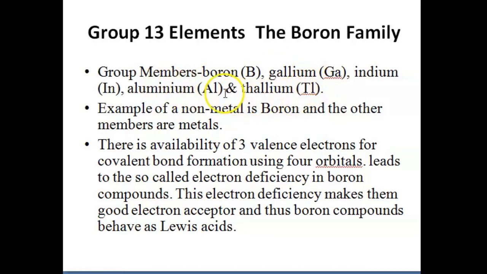Among all these elements, the example of a non-metal is boron, and all the other members of the boron family are considered to be metals. There are 3 valence electrons available for covalent bond formation using the 4 orbitals, and that leads to electron deficiency in boron compounds. That electron deficiency makes them good electron acceptors, and thus we can consider that boron compounds behave as Lewis acids.